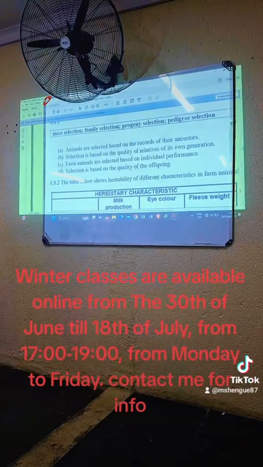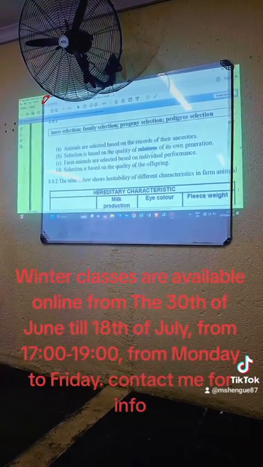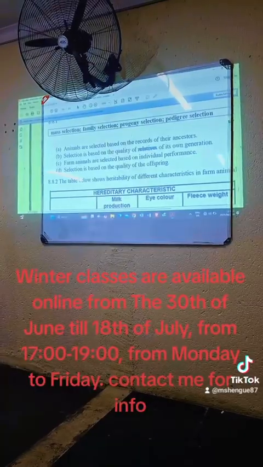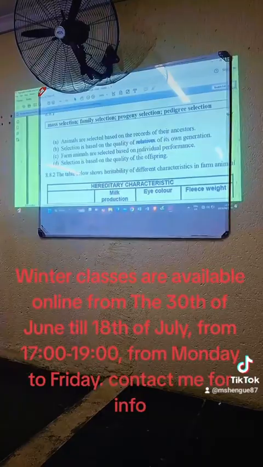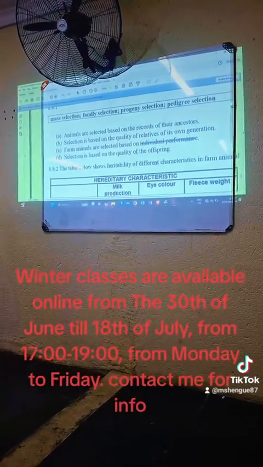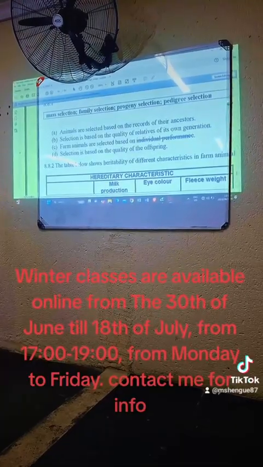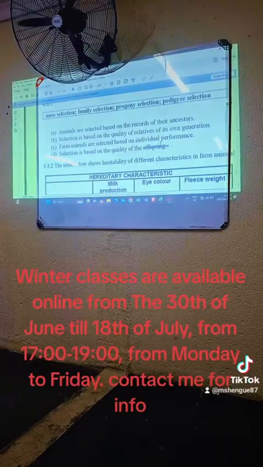Let's read B. Selection is based on the quality of relatives of its own generation. Which one is this one? Family selection. Let's read C. Farm animals are selected based on individual performance. Which one is this one? Mass selection. Let's read D. Selection is based on the quality of offspring. Which one is this one? Progeny.